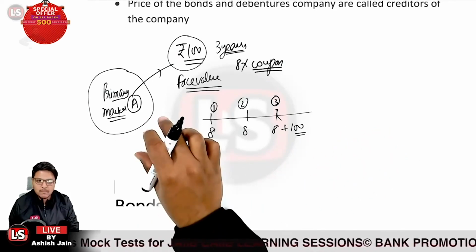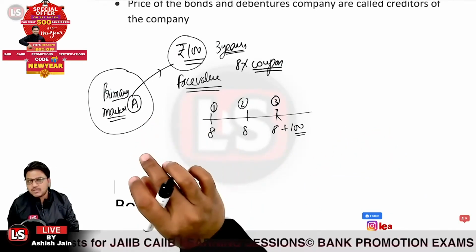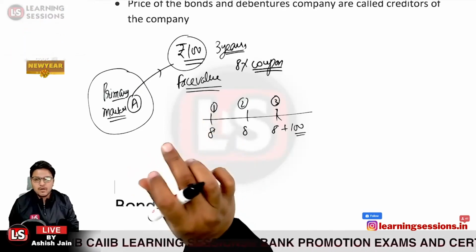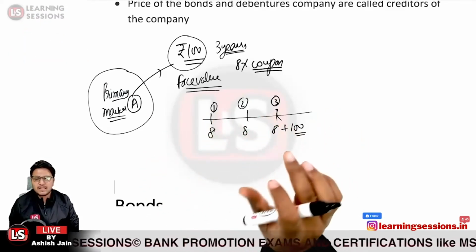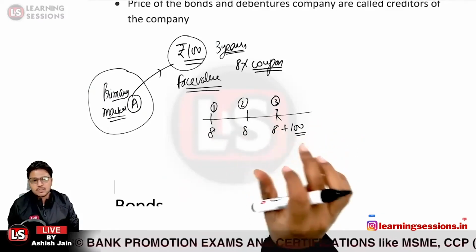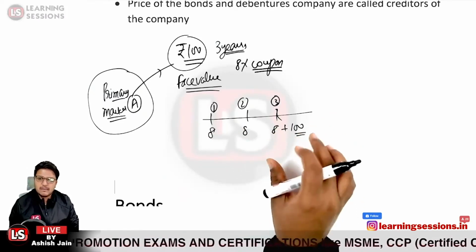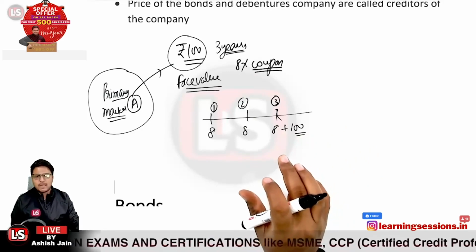So over here we are talking about the primary market, where the bond was issued by the company. Bond was issued at a face value, and the company is paying an interest rate in the form of coupons. And further, on the maturity, the person will be receiving the redemption value too. So that is related to the primary market.